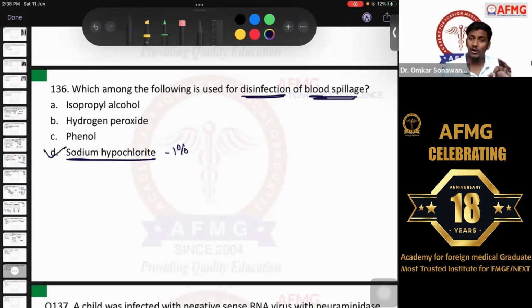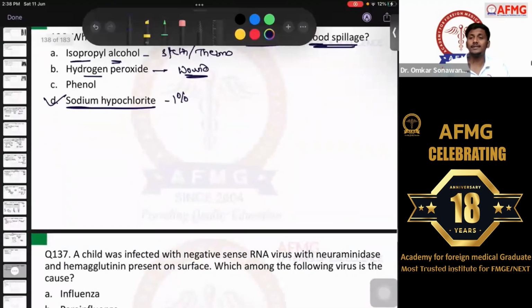All of the others I have also discussed. Isopropyl alcohol, I told you, is used for disinfection of the stethoscope or thermometer. Whereas hydrogen peroxide is used for washing or disinfection of the wound properly. Okay, so that is important. We have also discussed 2% glutaraldehyde, also known as Cidex. It is used for disinfection of endoscopes.